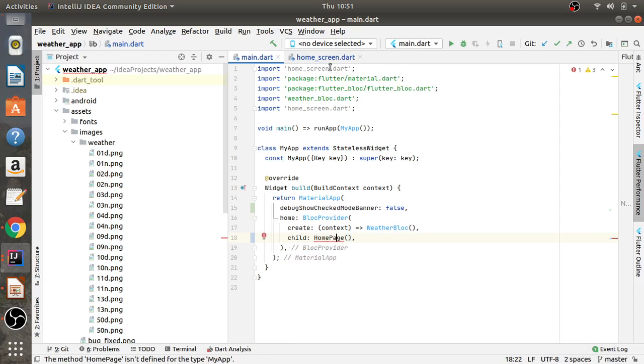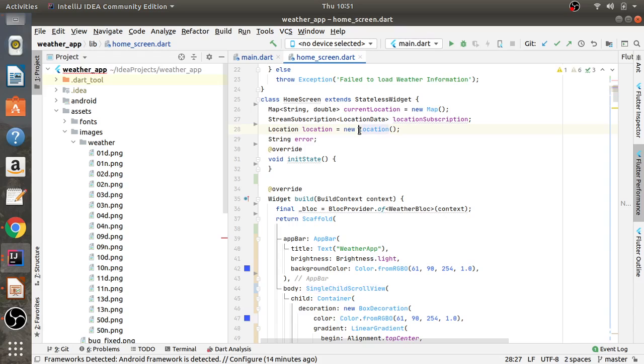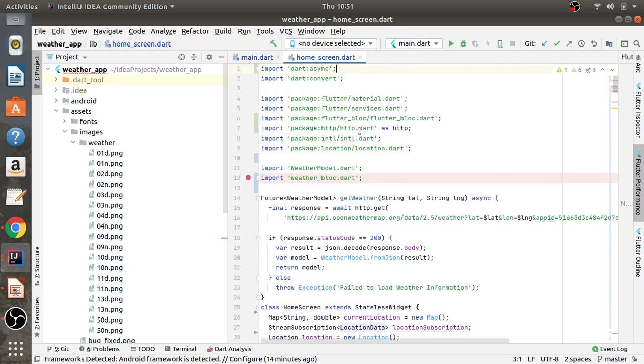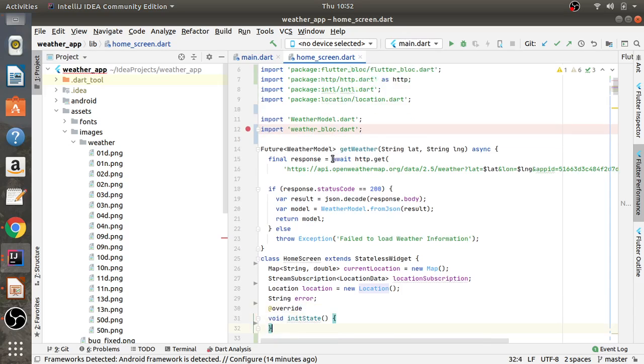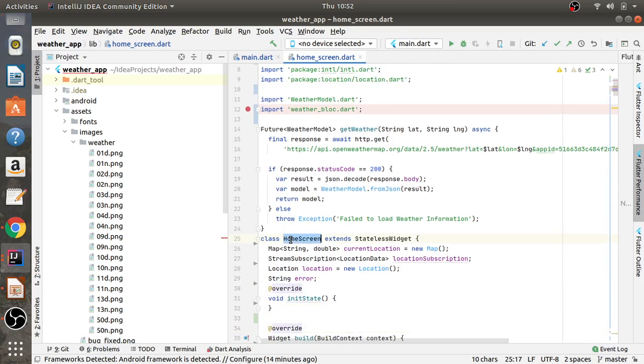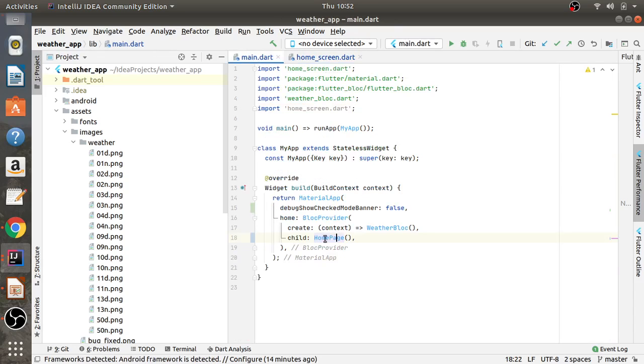What I need to do is change its name. So it's all user defined widget. All done. See, we have changed the name of the widget. It's a user defined widget, but material app is a UI widget of Flutter.